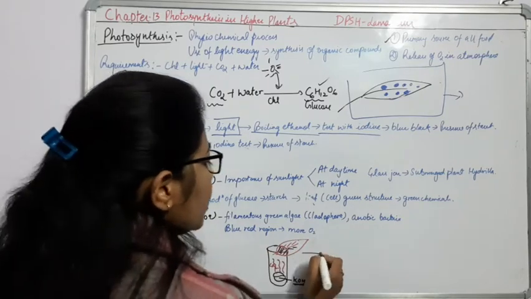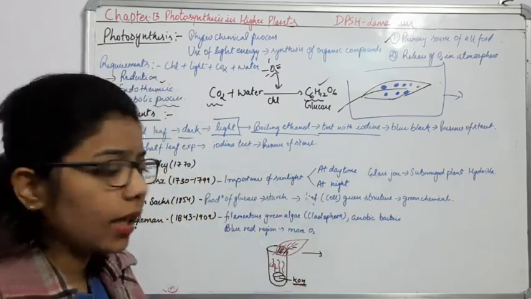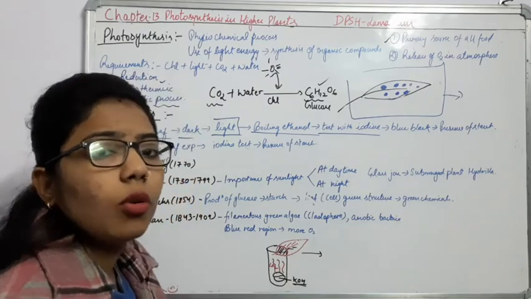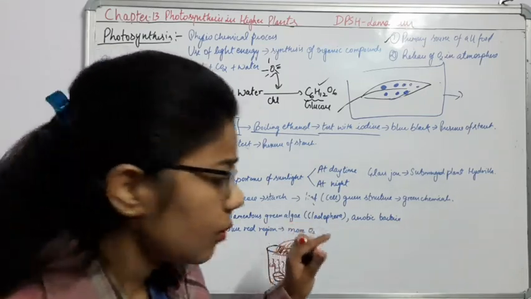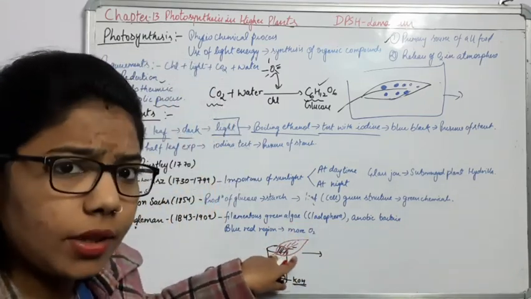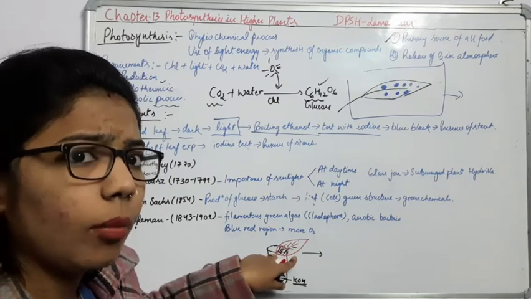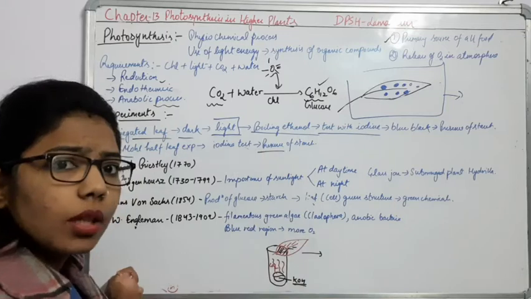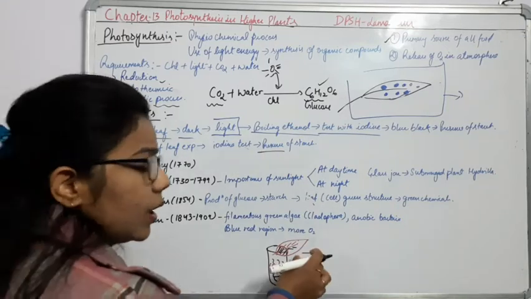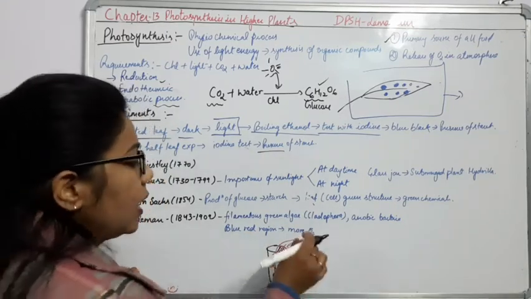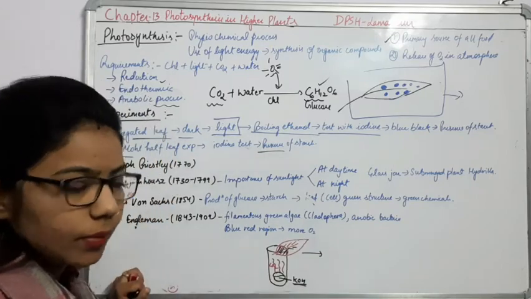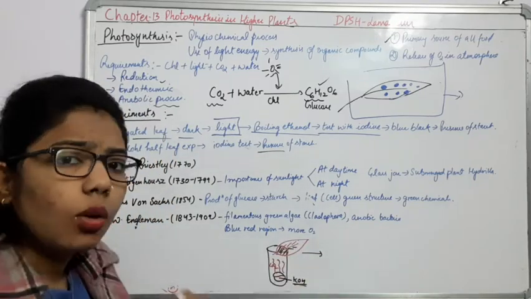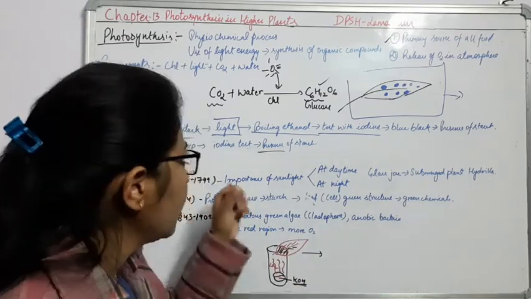As we perform the iodine test on this leaf, we will observe that the part outside will give a positive test. It will change into blue black color with the iodine, and that shows there is the presence of starch. But here you can see that the inside part will not show any positive result with iodine.